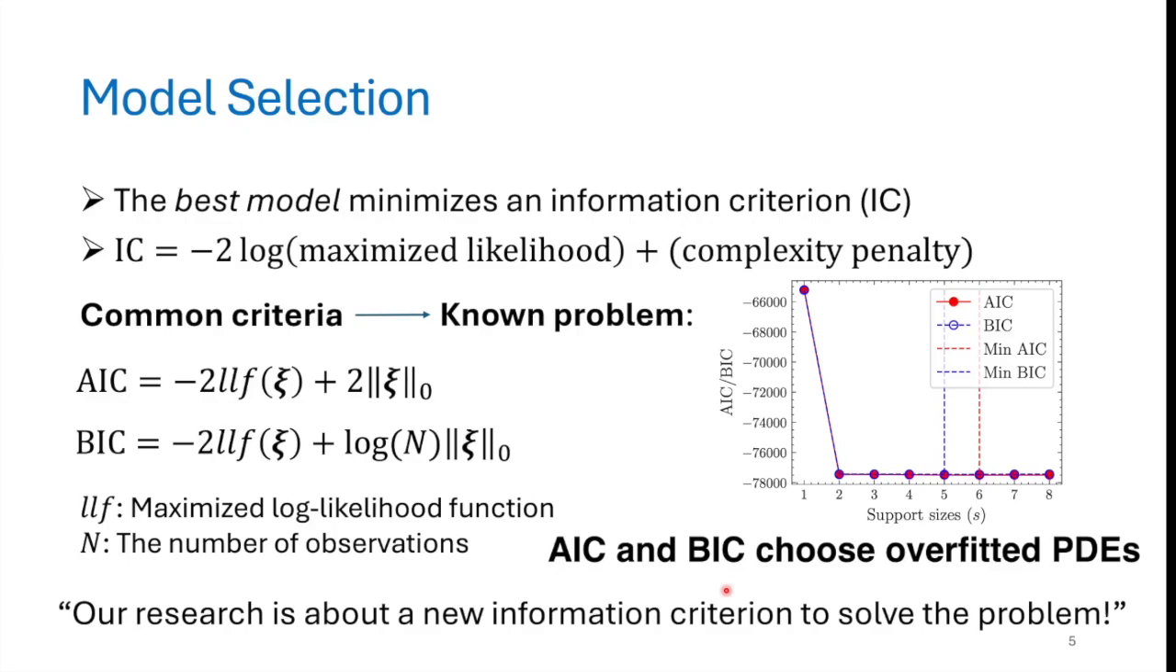Information criteria balance model accuracy and model complexity. The most famous criteria are AIC and BIC, which differ in how much penalty is applied to a model for its complexity. As you can see in the right-hand side figure, BIC is more conservative, penalizing complexity more heavily than AIC. However, in this example in particular, both of them tend to prefer overfitted PDEs. Then our research, in fact, introduces a new information criterion to address this issue of overfitting in model selection.